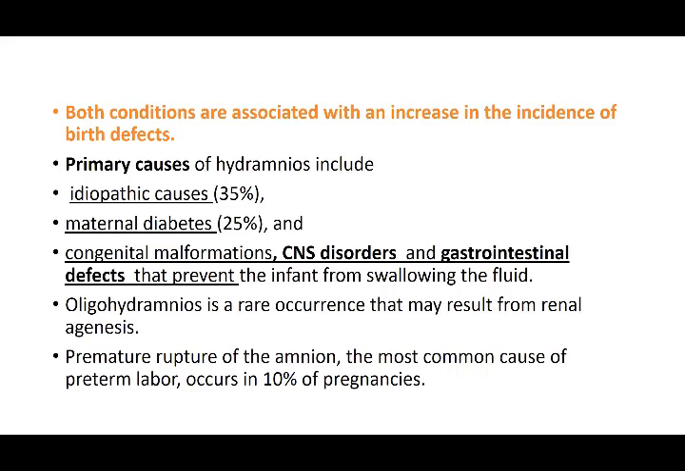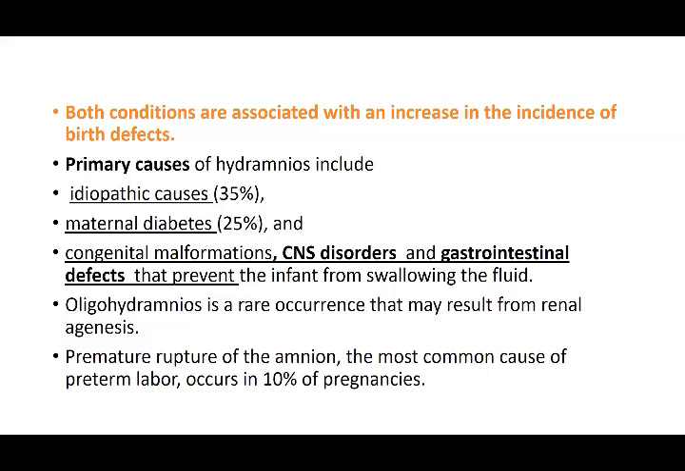Oligohydramnios is a rare occurrence that may result from renal agenesis. Kidneys are not developed at all. Urine is not contributing to the amniotic fluid, so the fluid is negligible and oligohydramnios is there. But it is very rare that the kidneys are not developed. It may be that just a small blockage is there that can lead to less production of fluid, but not complete blockage. Premature rupture, if the baby is not full term and the membranes are ruptured, is one of the important causes. The sac is ruptured, fluid passes out, so that means it is going to end with oligohydramnios.